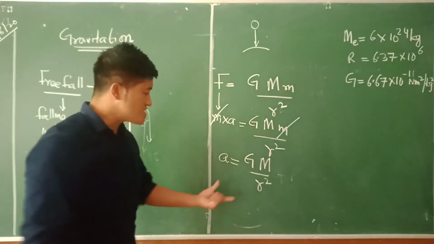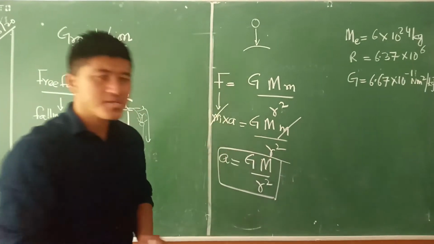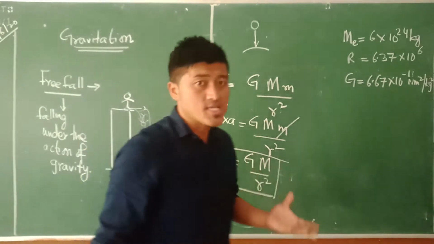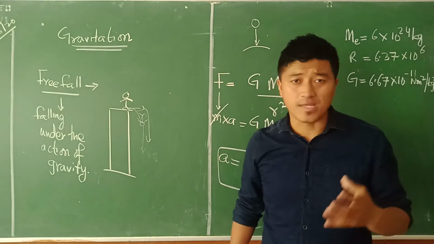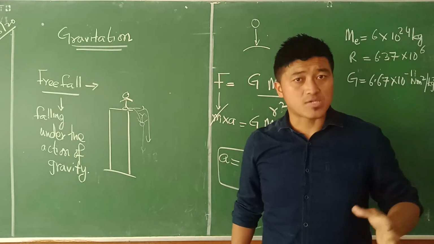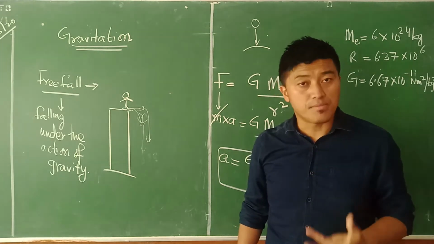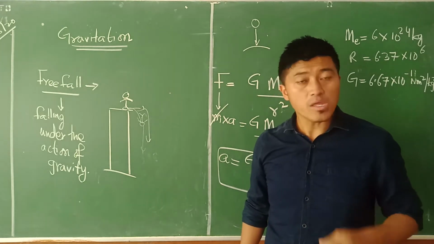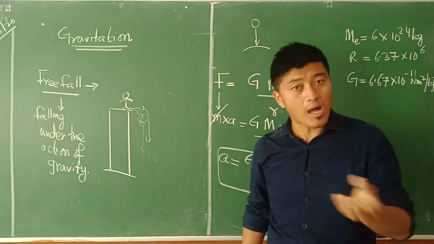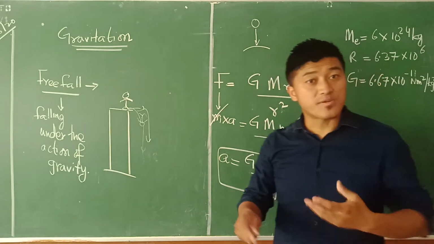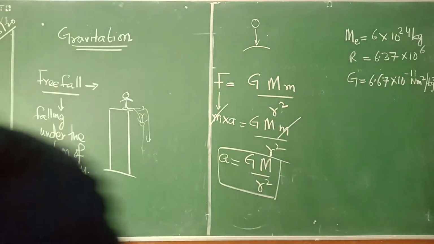Now what is the importance of this particular formula? Look up here. The importance of this formula is that, as we have discussed before in free fall, we have understood that all the objects, all the matter present on the earth, are experiencing some sort of gravity because of the earth's surface. Now we are trying to understand what that gravity could be, how much gravity the earth is exerting towards a particular kind of object.